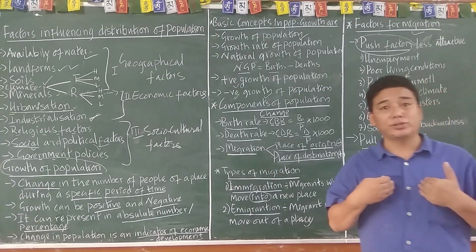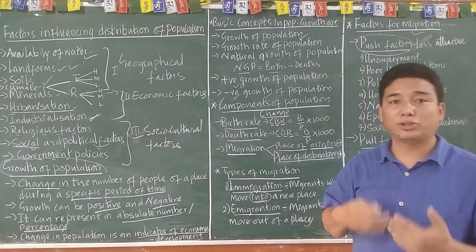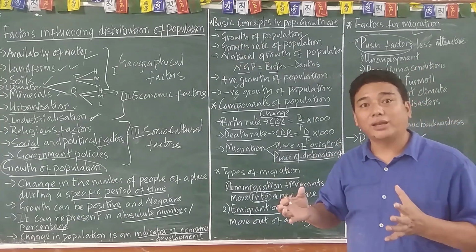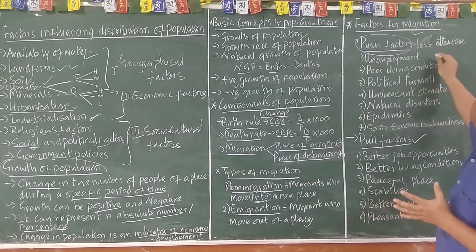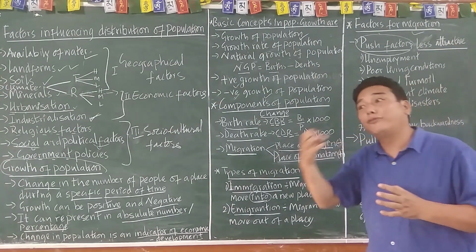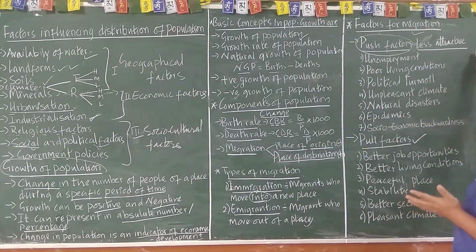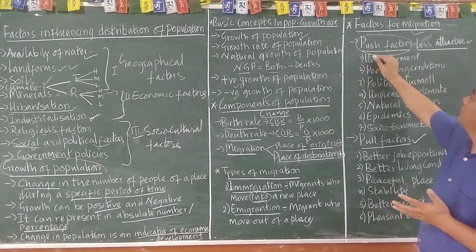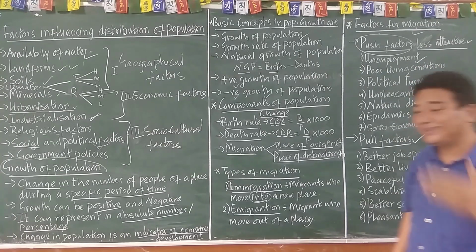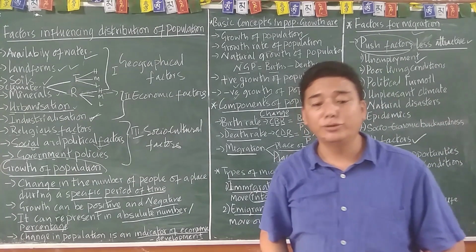For example, our situation, we have a problem. We faced political turmoil, we have faced a problem with China. So the place is less attractive due to political reasons. Another push factor is unemployment. In the rural area, there are many people who do not have jobs.